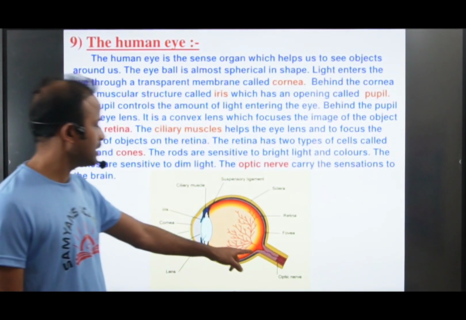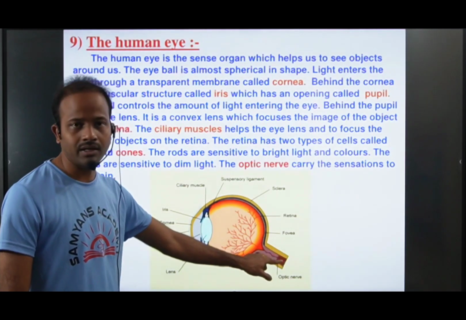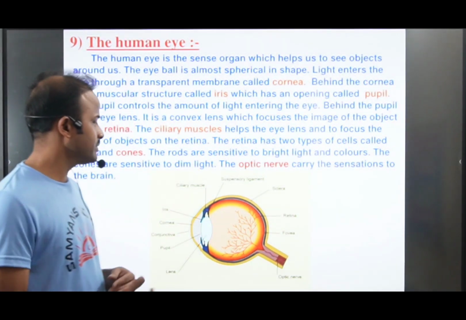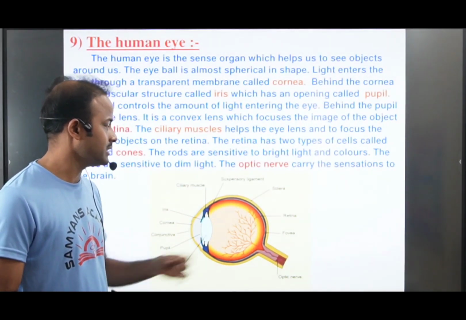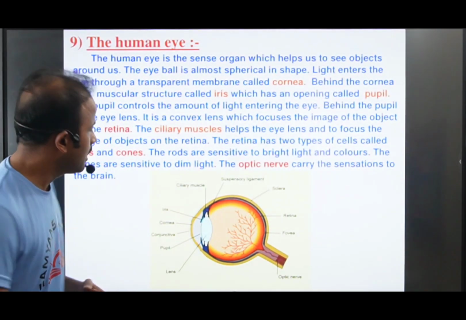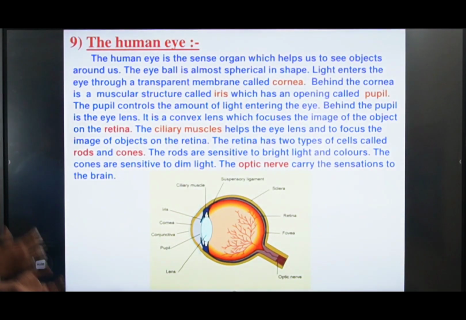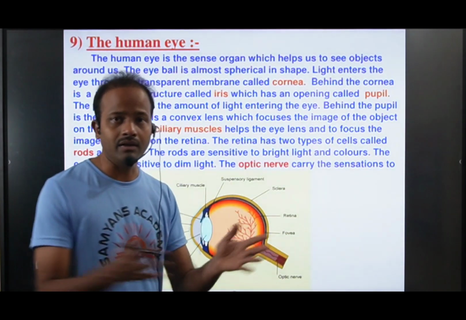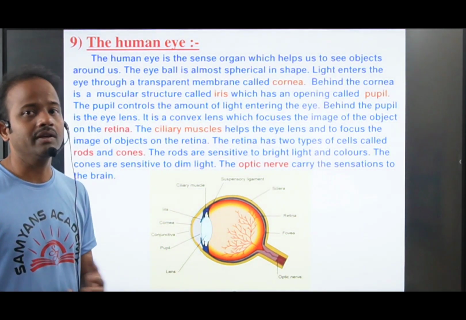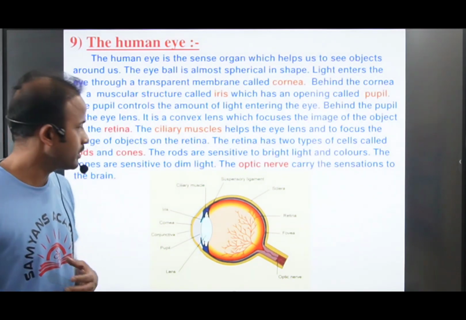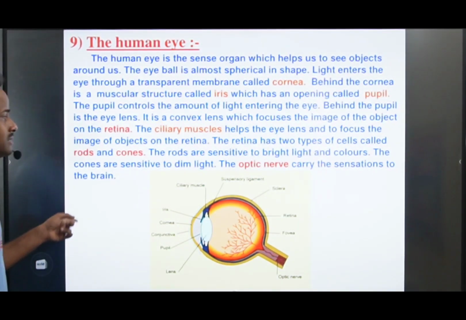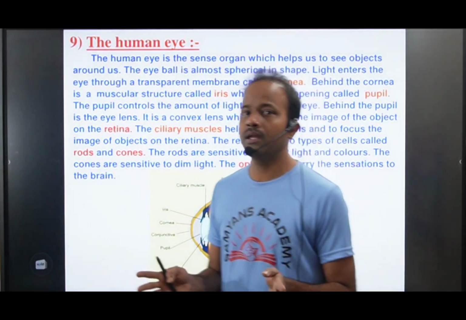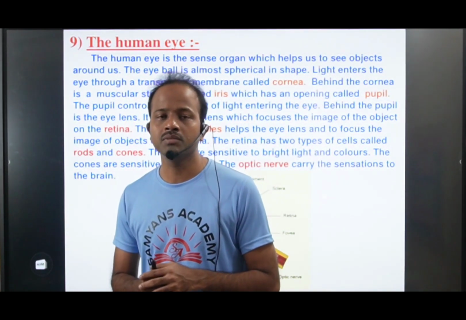And here we have the optic nerve, which is connected to the retina. This is what we call a sensory nerve. This optic nerve passes the image signal to the brain. The brain interprets that signal. The optic nerve carries the sensations to the brain, then the brain interprets the images. After that we can see the objects clearly.